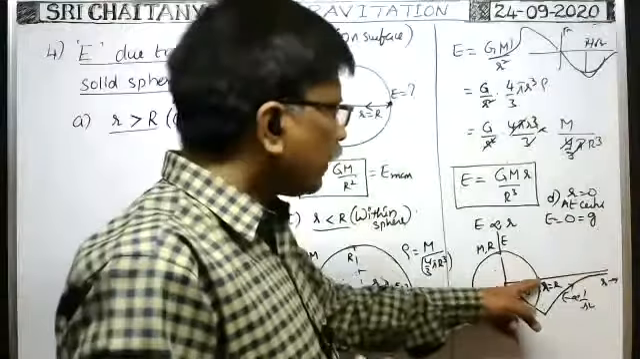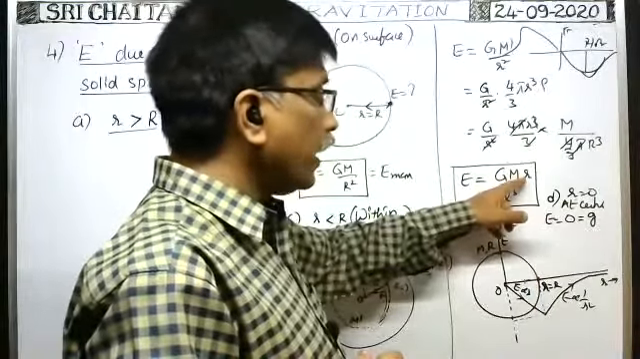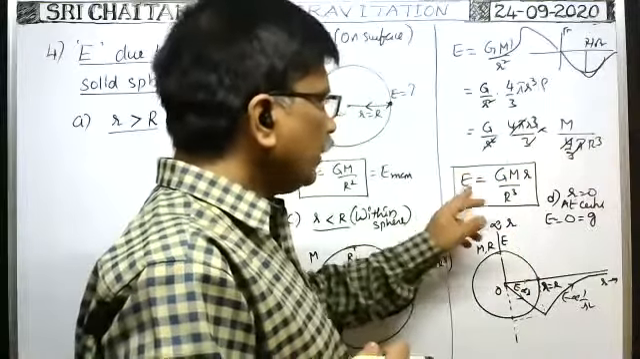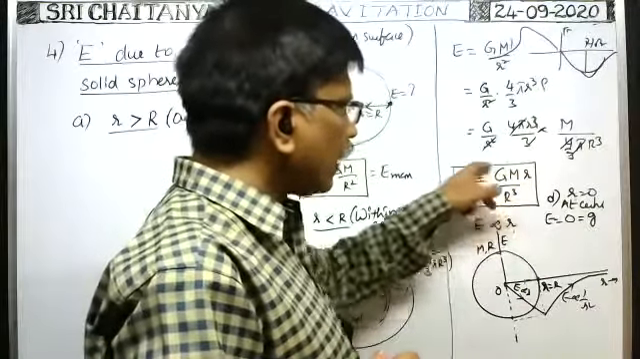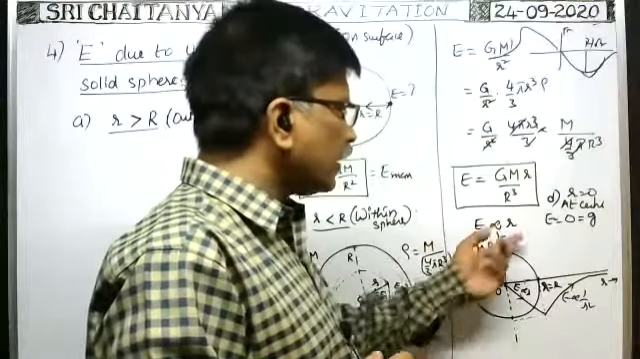Up to the surface of the solid sphere means that the point lies inside only. That's why E is proportional to r, because these all are constant now. That's why if you draw the graph between this and this, it is a straight line.